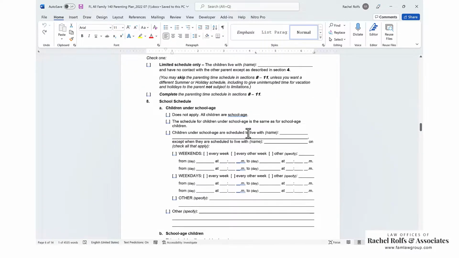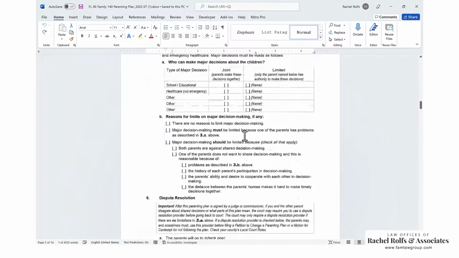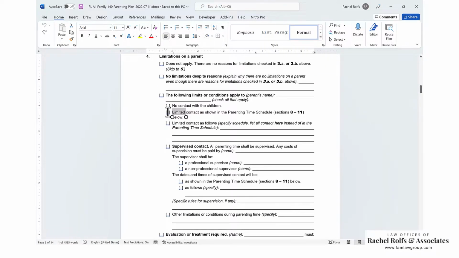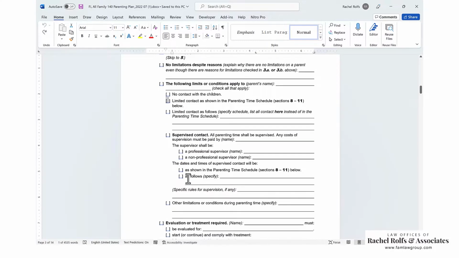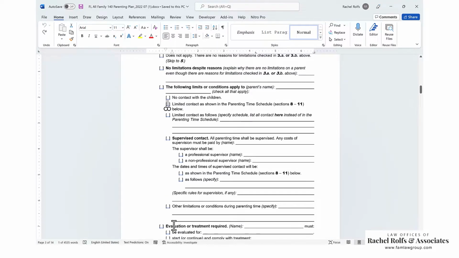So you could put this in here, and we're going to discuss this further, but you could just put a limited schedule under here. You'll still say when it is, but maybe it's like daytime visits only, something like that. So if you're going to fill out that whole schedule, then you can just say limited contact as shown in 8 through 11 below. In addition to that limited contact box, you can also come down here and do supervised contact, and then you can also do evaluations and treatment. So you can still give them a visitation schedule and still add these things in.